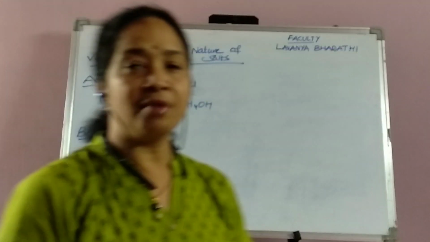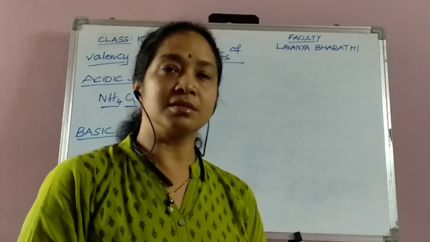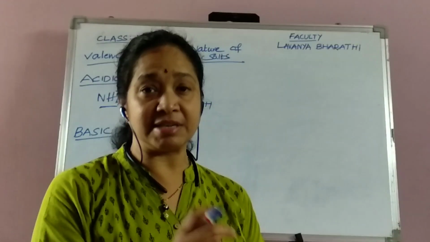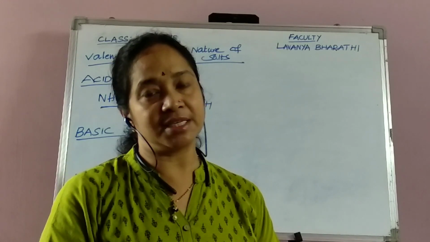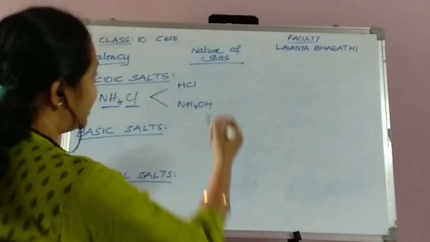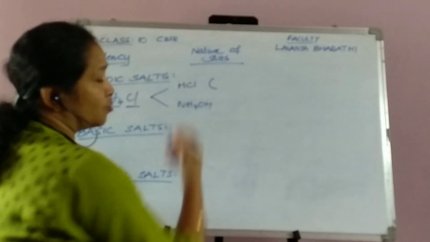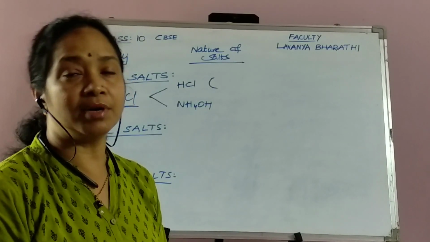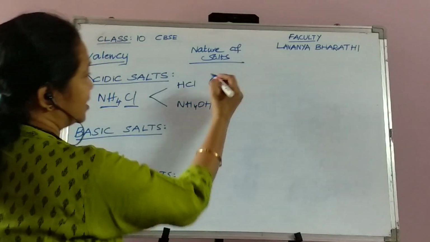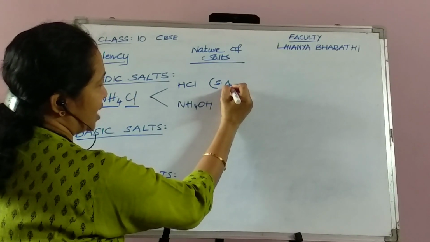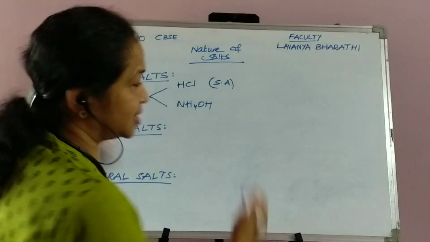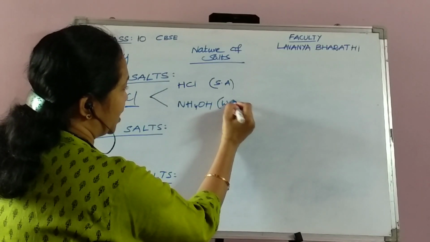Here, in this way, first of all, looking at the salt, we have to write down which acidic radical is present and which basic radical is present. Later you have to write down the strength of the acid. Definitely hydrochloric acid is a strong acid, so I'm writing strong acid. And ammonium hydroxide is a weak base, so let us write it as weak base.